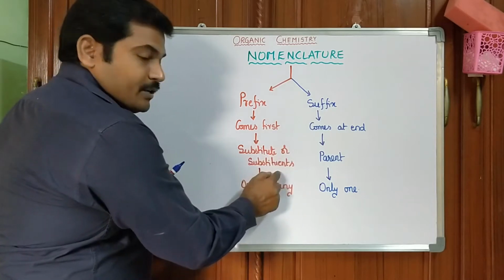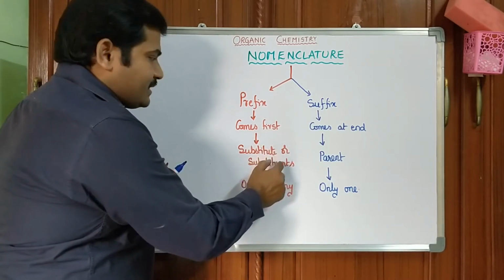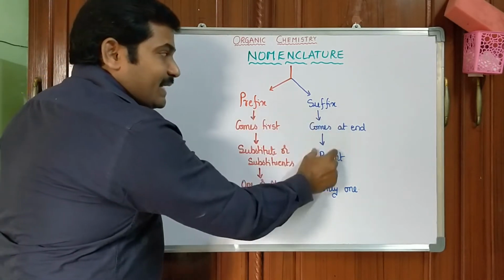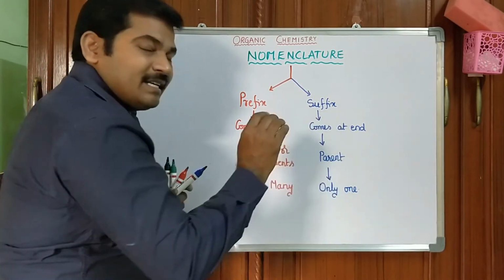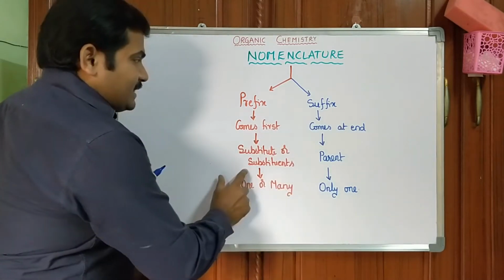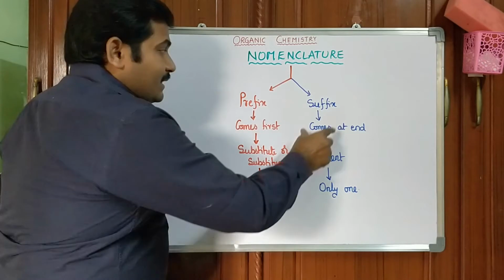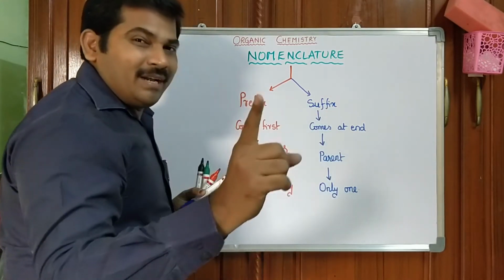Substituent or substituents are generally called prefix or prefixes. But in the case of suffix, the parent is the suffix. Prefixes may be one or many. In the case of suffixes, only one.